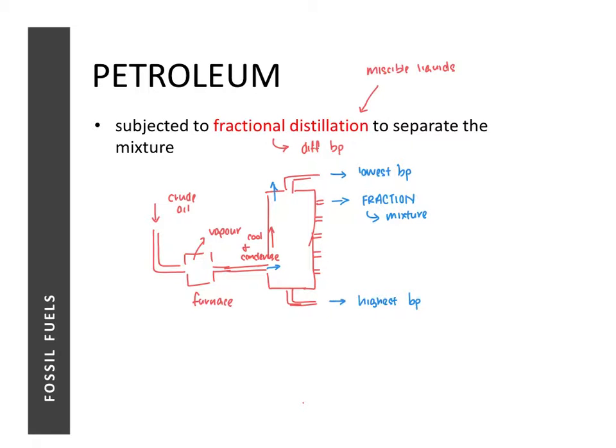No. I will group all the coins together, and all the coins will be a fraction. It's still a mixture of different denominations, but this fraction of coins, I call it coins. Dollar notes, do I separate them into $5, $2? No, I will group everything as dollar notes, and it's still a mixture, but now it's a smaller mixture. So this smaller mixture is called a fraction.